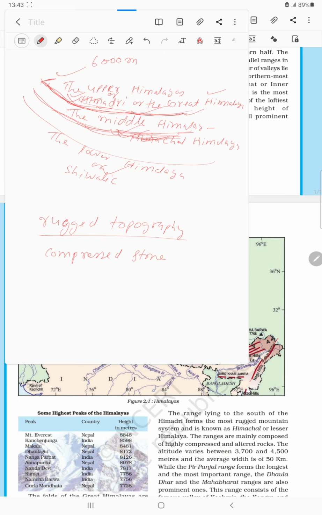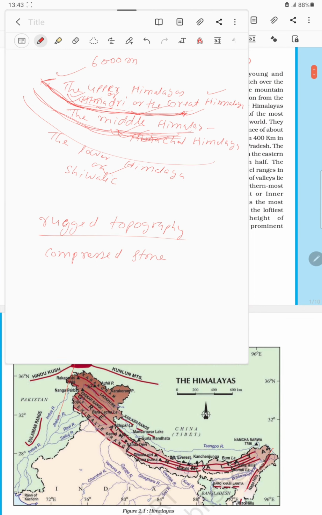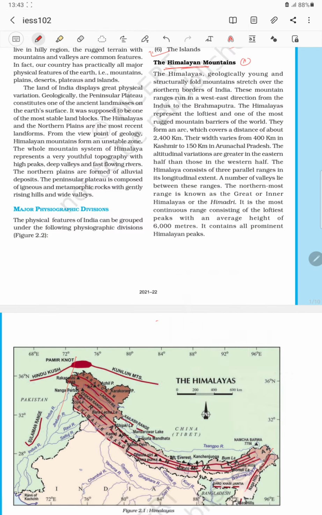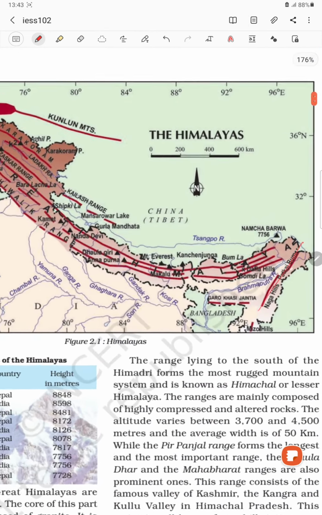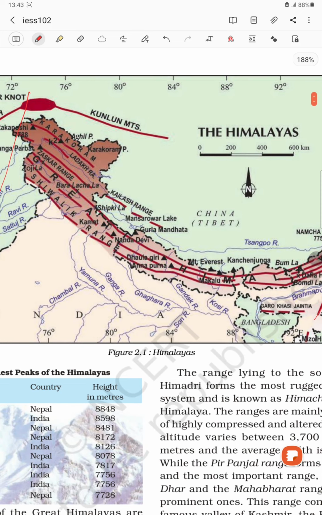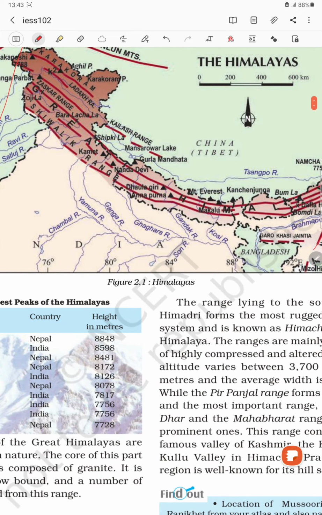The highest peak in the world, Mount Everest, is present in this range. If I show it on the map, you can see the highest peak in the world, Mount Everest, which is present here in the Great Himalaya, the Upper Himalaya.